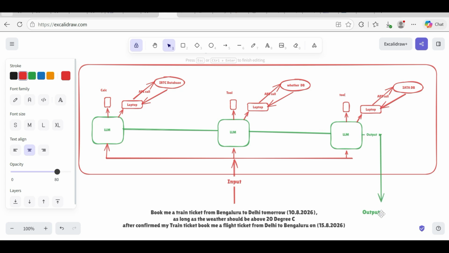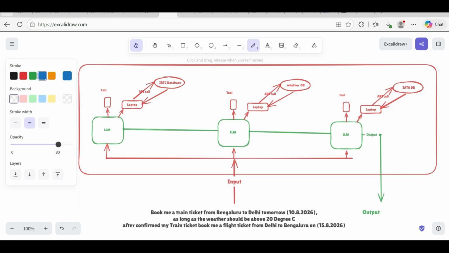Finally it will give you the output: your train ticket has been confirmed because tomorrow's Delhi weather is not less than or equal to 20 degrees Celsius. That is why we have booked your train ticket. After that we booked your flight ticket also. When the LLM is doing all these things, it will process.